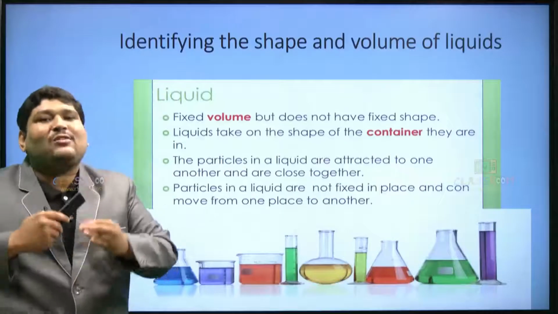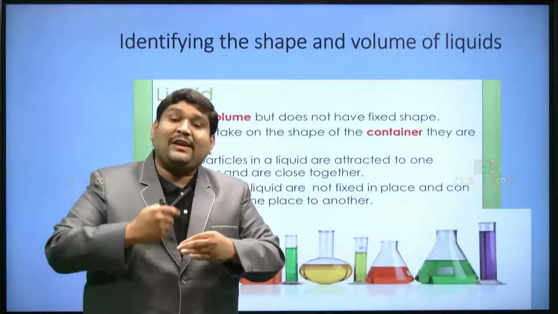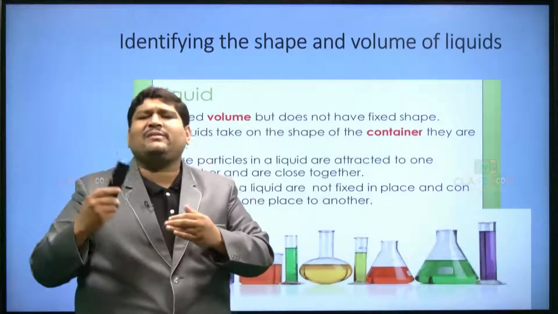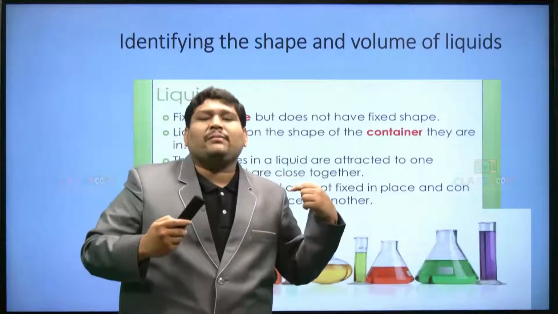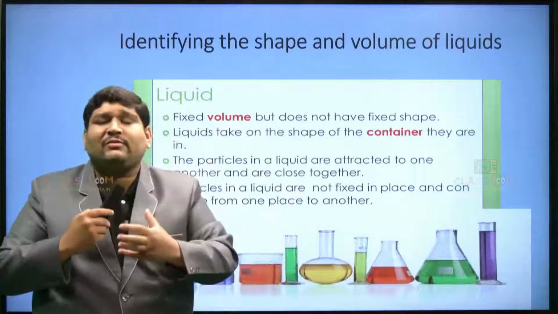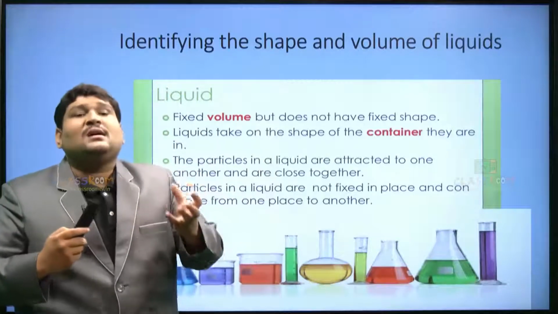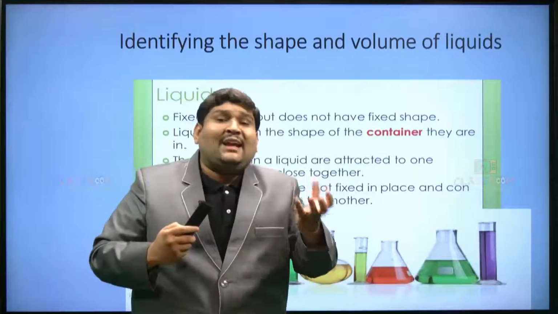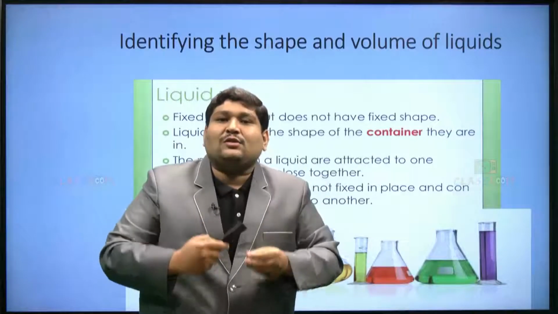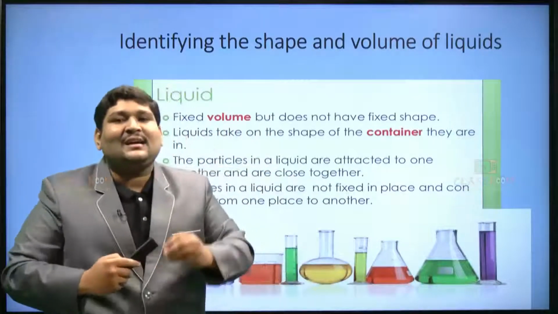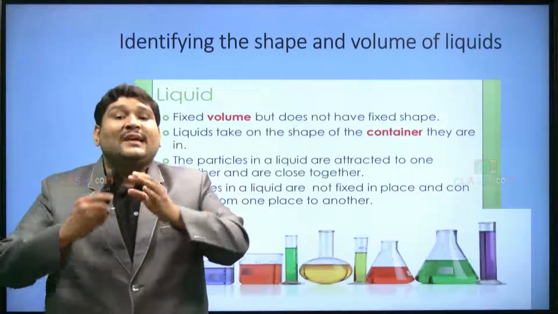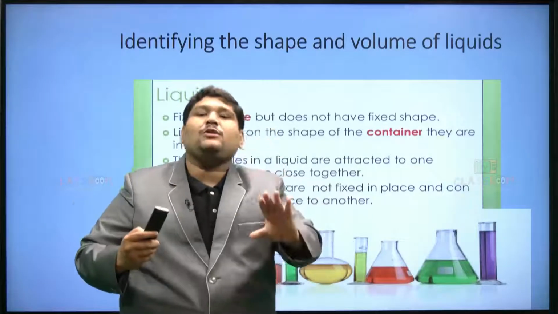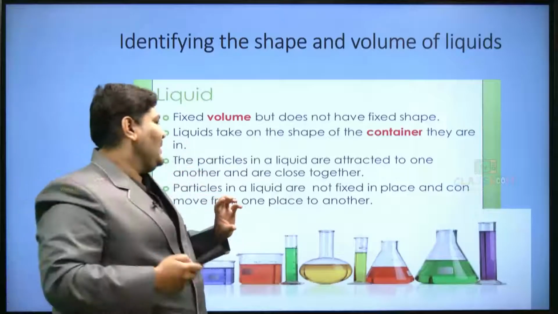So, different types of containers we use in a house or wherever you go, whenever any liquid is being stored. In chemistry also, the different chemicals, liquids, or reagents we use are definitely stored in different containers as per the requirement, but the volume remains the same.